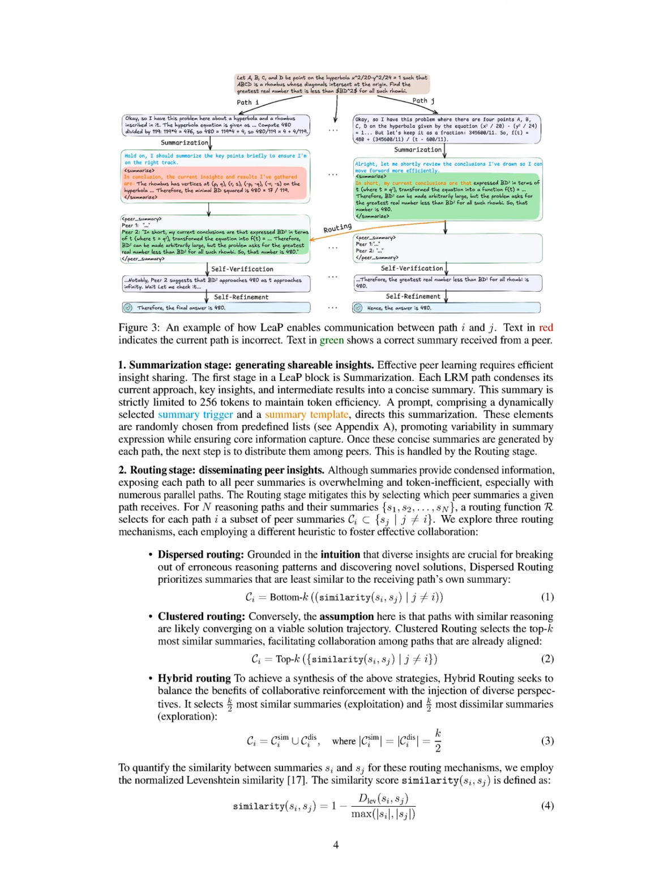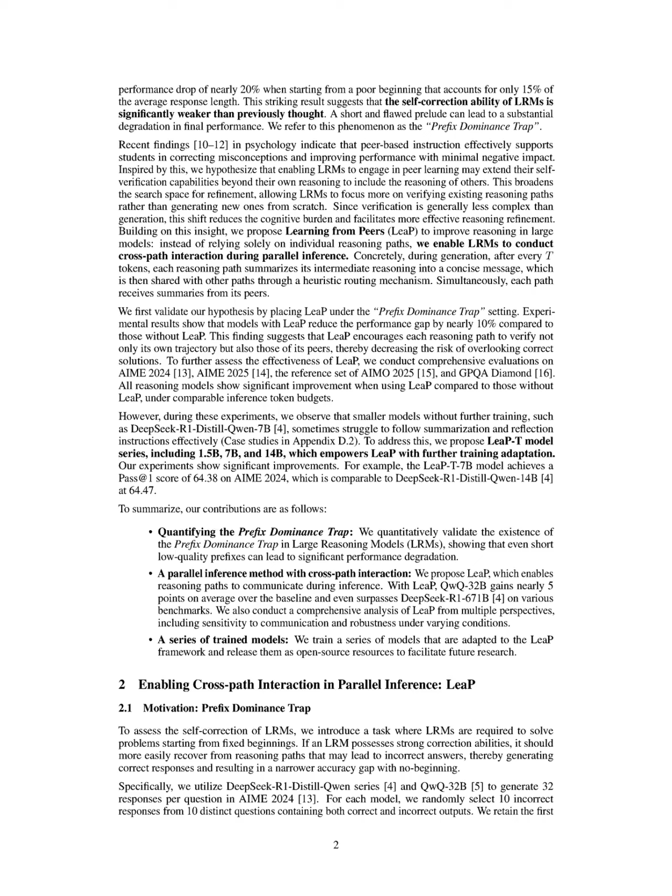This summary is generated using a prompt that includes a dynamically selected summary trigger and template, ensuring variability while capturing essential information. Following this, the routing stage disseminates these summaries among the reasoning paths. A routing function selects a subset of peer summaries for each path, employing different strategies such as dispersed, clustered, or hybrid routing. Dispersed routing prioritizes diverse insights to break erroneous patterns, while clustered routing focuses on similar reasoning paths to reinforce viable solutions. This interaction allows paths to leverage peer insights, enhancing their self-verification capabilities and improving overall reasoning effectiveness.